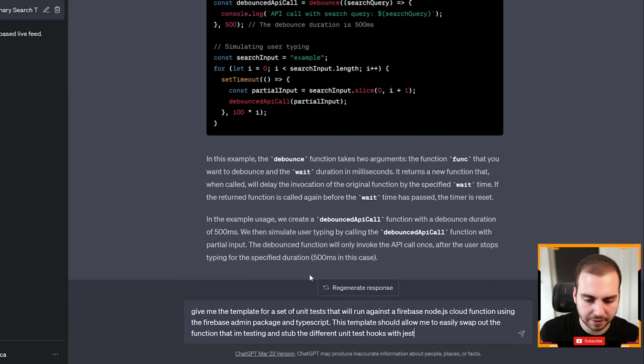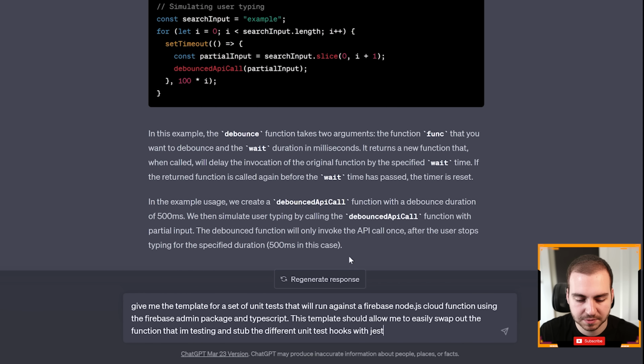Now, in terms of a more advanced example, I have a prompt that's more custom here. So I said, give me the template for a set of unit tests that will run against a Firebase Node.js cloud function using the Firebase admin package and TypeScript.